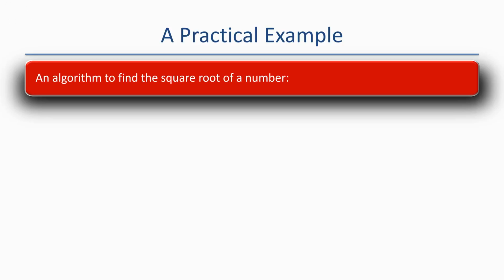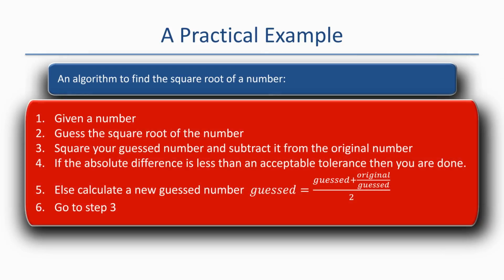Let's have a practical example. Here is an algorithm to find the square root of a number. The algorithm is given a number. To find the square root, just guess the square root of the number, any number that you want. Then square your guess and subtract it from the original number. Of course, if the difference is very small, that means you are already done.